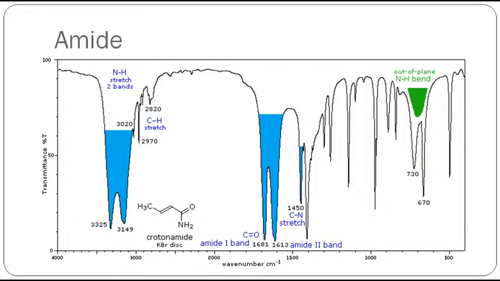Then you can see an amide, CONH2. This functional group contains NH, which you can see as a W-like peak here, and also a W-like peak for CO. This is an indication for the presence of amide, but you need not bother about this. But these two are an indication for the presence of amide.